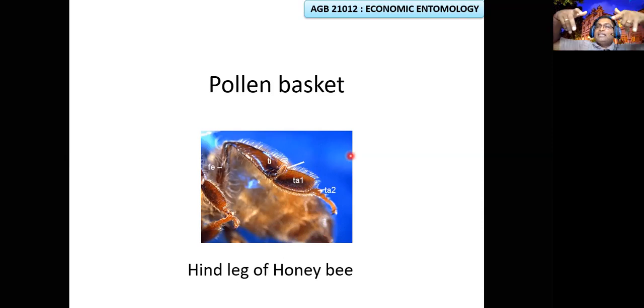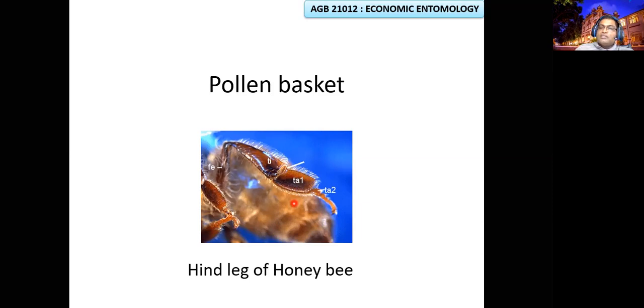In the middle leg, the tarsal region is modified as a brush. Also in the middle leg, at the end of the tibia, they have needle-like structures. These needle-like structures help to open the wax gland.